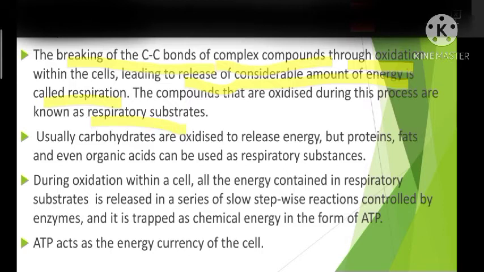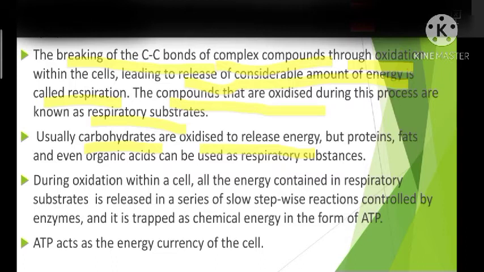And what is a respiratory substrate? The compounds or the substances that are oxidized during respiration to release more amount of energy are said to be respiratory substrates. Usually, carbohydrate acts as the respiratory substrate. So, carbohydrate is the main respiratory substrate which is oxidized to release energy. Okay, you might have studied in your lower classes that carbohydrate is an energy releasing food, isn't it? So it is oxidized to release more amount of energy.